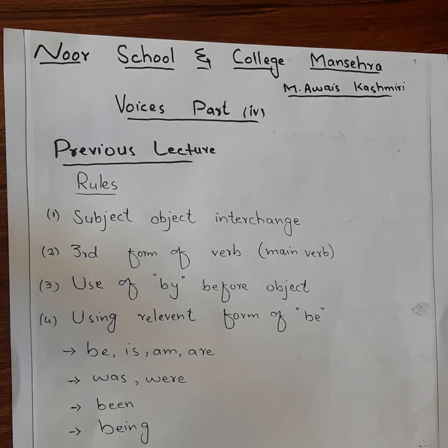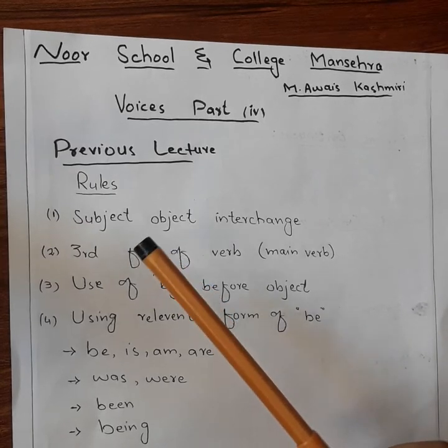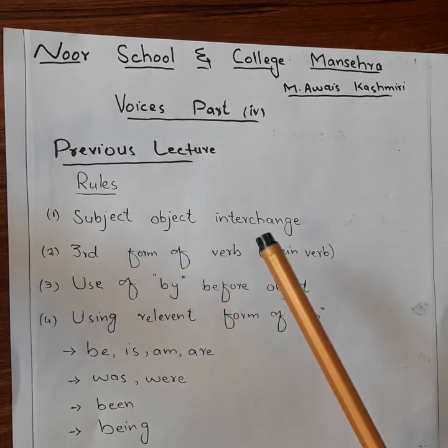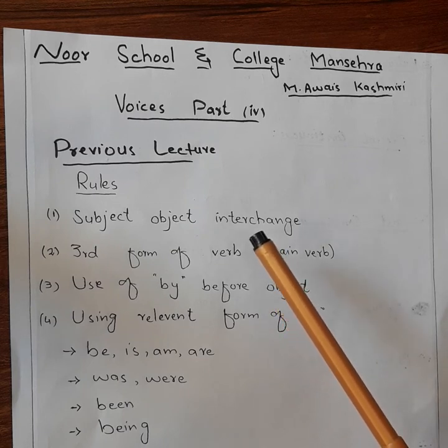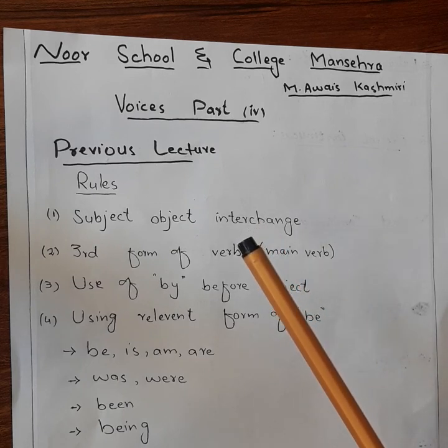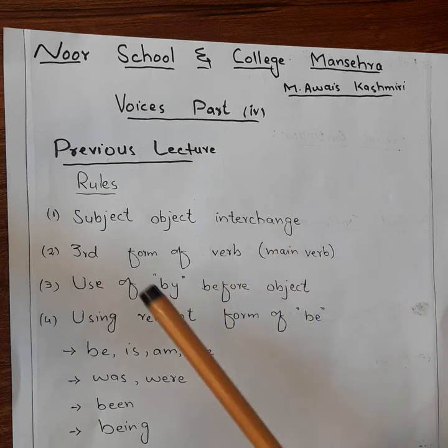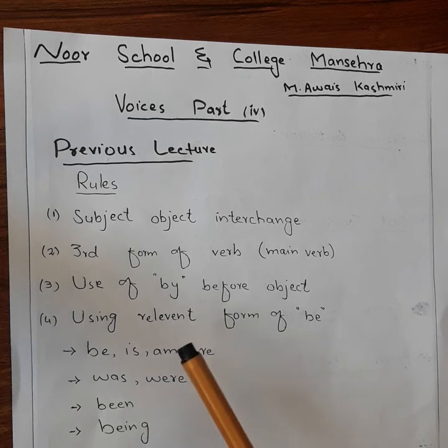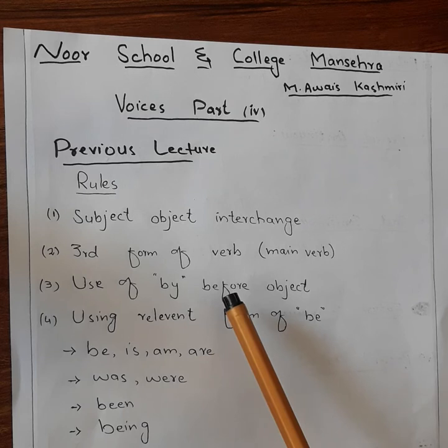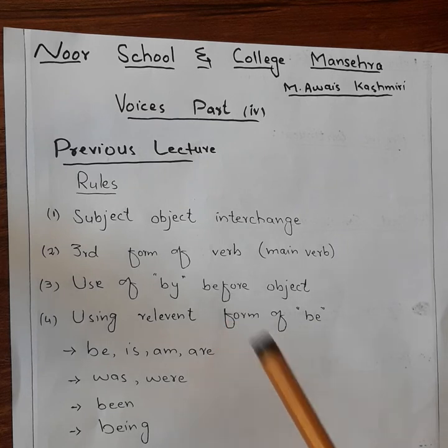Dear students, in the previous lecture we discussed some general rules. Rule number 1 was subject-object interchange, that we make the object of the active voice the subject of the passive voice. The second rule was that we always use the third form of the main verb in passive voices. Rule number 3 was the use of by before the object.